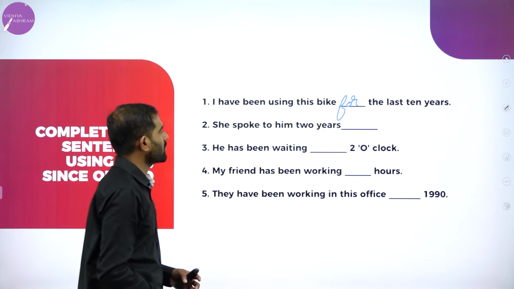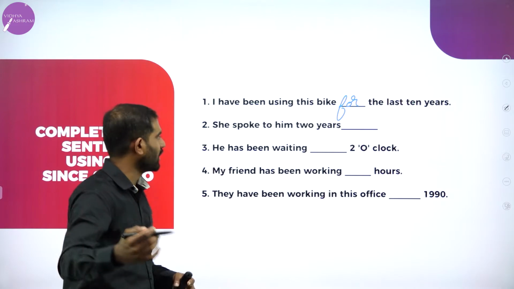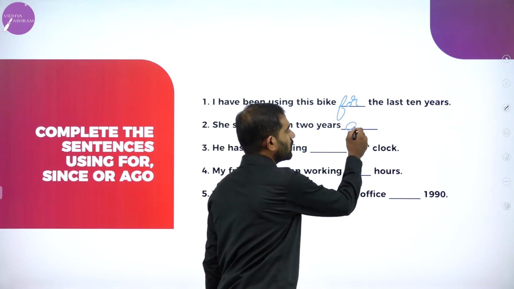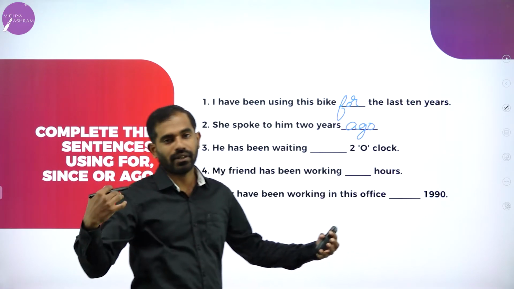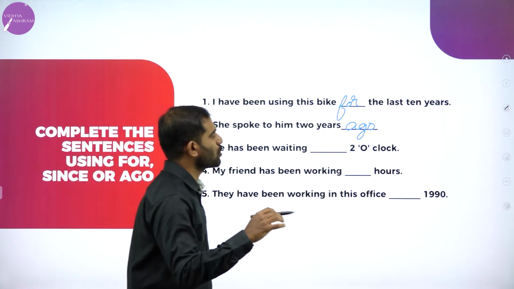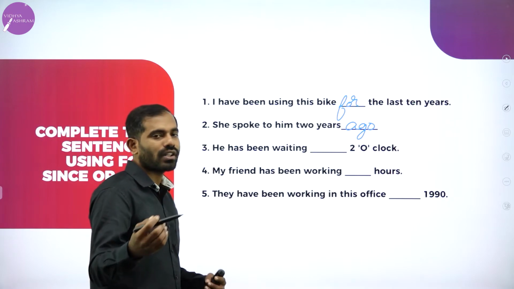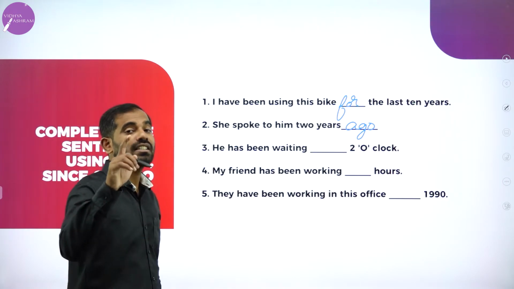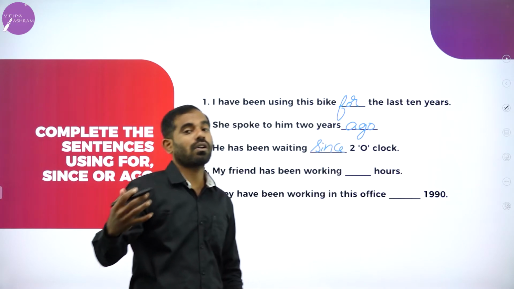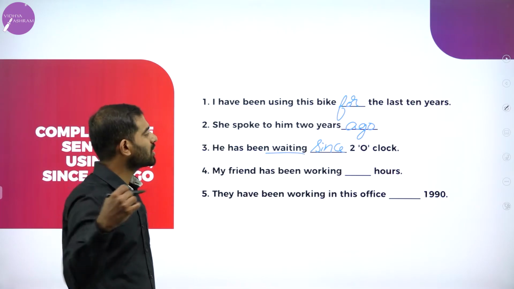Let me give you more examples on that. I have been using this bike for the last 10 years. She spoke to him 2 years ago. 2 ವರ್ಷದ ಹಿಂದೆ. He has been waiting dash 2 o'clock. Is it for, ago, or since? He has been waiting since. Since when? ಎಷ್ಟು ಹೊತ್ತಿನಿಂದ ಕಾಯ್ತಿದ್ದಾನೆ? Since 2 o'clock. He has been waiting. The action, remember, been waiting since 2 o'clock.